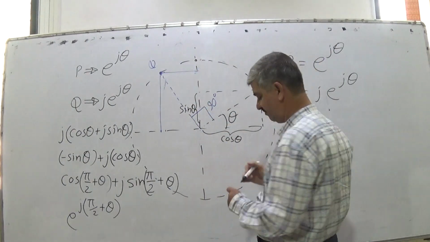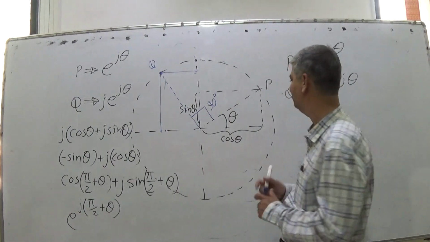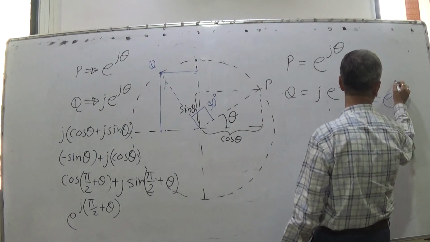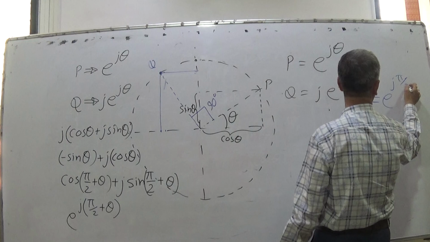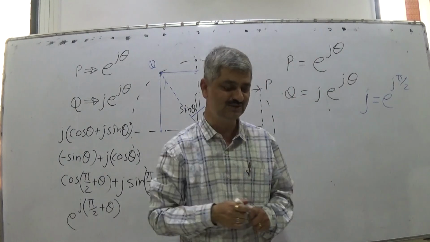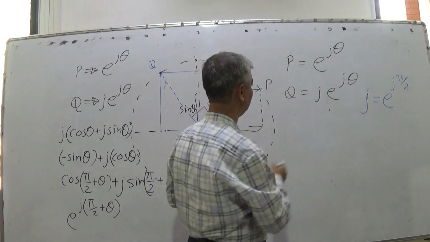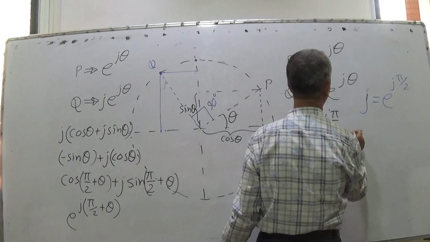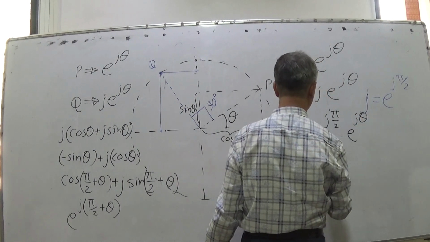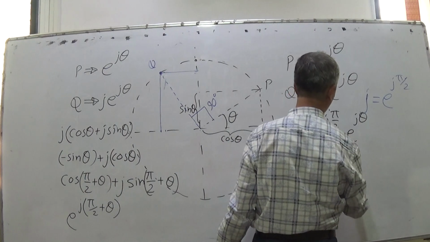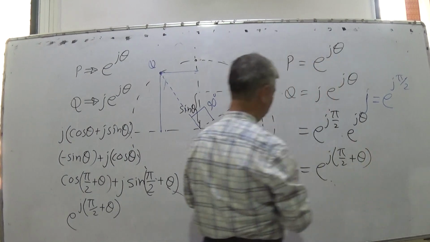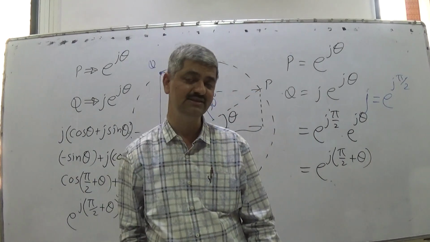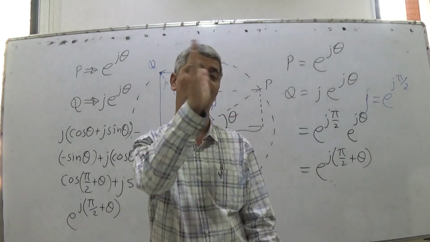So I write one identity which I think everybody will agree. There is nothing new, no research. j is equal to e raised to j pi by 2. Is it right? Once we accept this identity, I can write Q equal to e raised to j pi by 2 into e raised to j theta. So it is e raised to j into pi by 2 plus theta. So if I multiply by j, the point shifts on the unit circle.